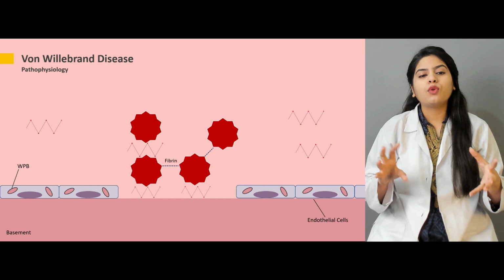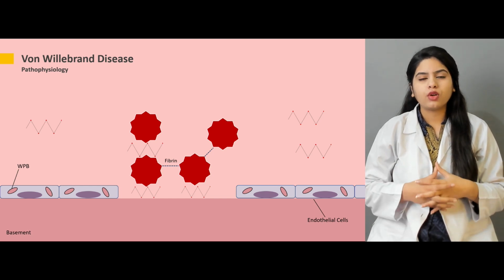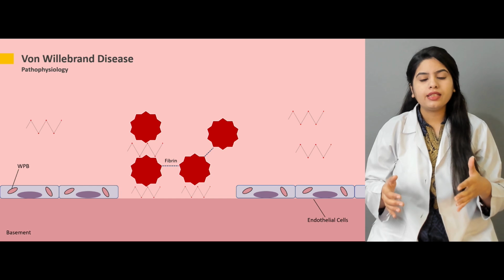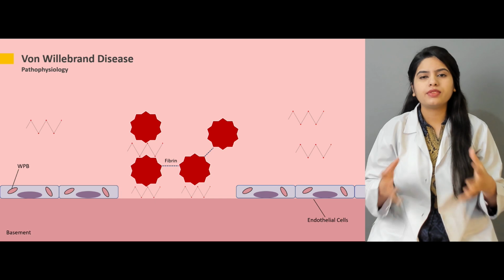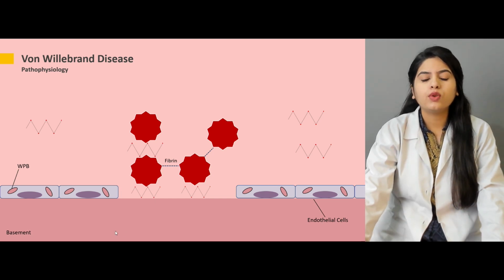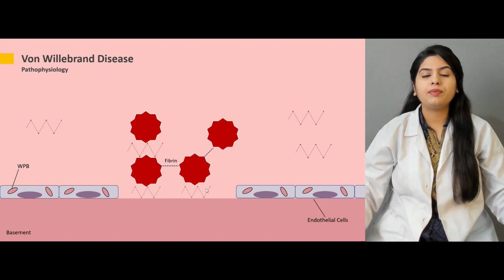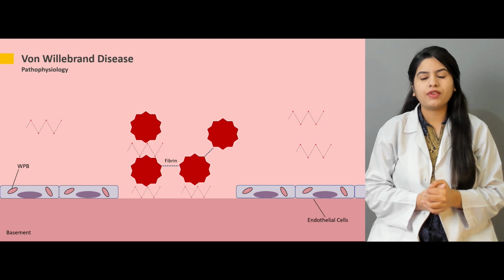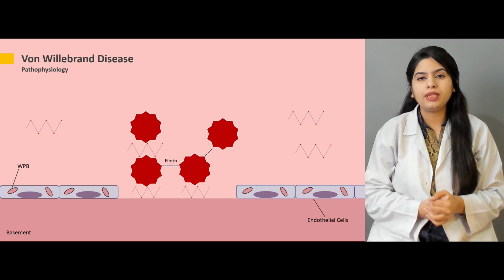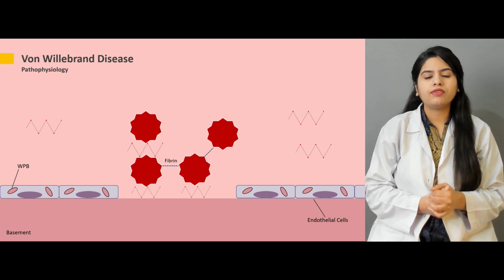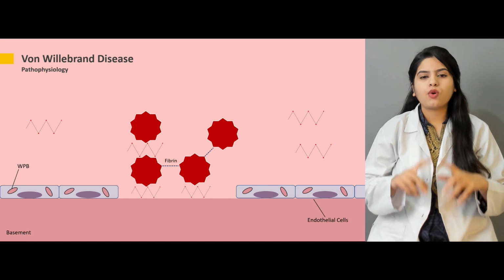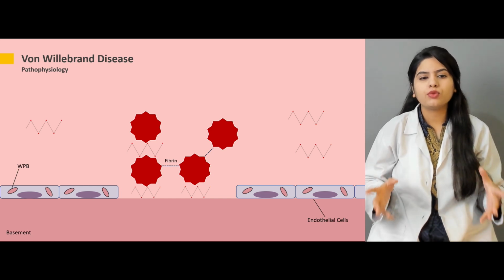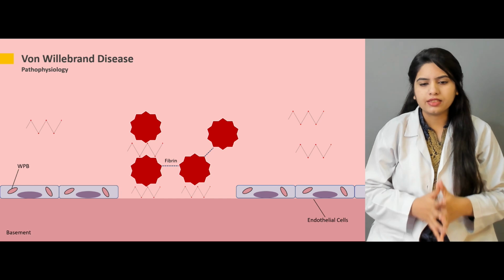So that's how this von Willebrand factor is important in blood clot formation, and whenever there is a deficiency of von Willebrand factor, obviously this whole process that you just have seen will not be carried out. There is no von Willebrand factor present here, it is deficient, so no platelets will come here or be activated or aggregated by the fibrin. Also, factor 8 activity will be affected if the patient is deficient in the von Willebrand factor. So these all can be the circumstances in the patient who is suffering from this particular disease.